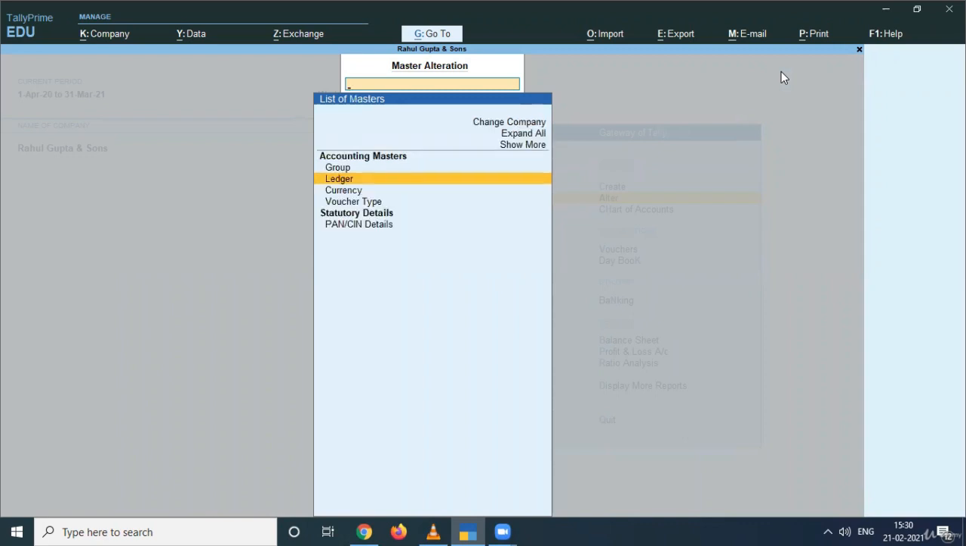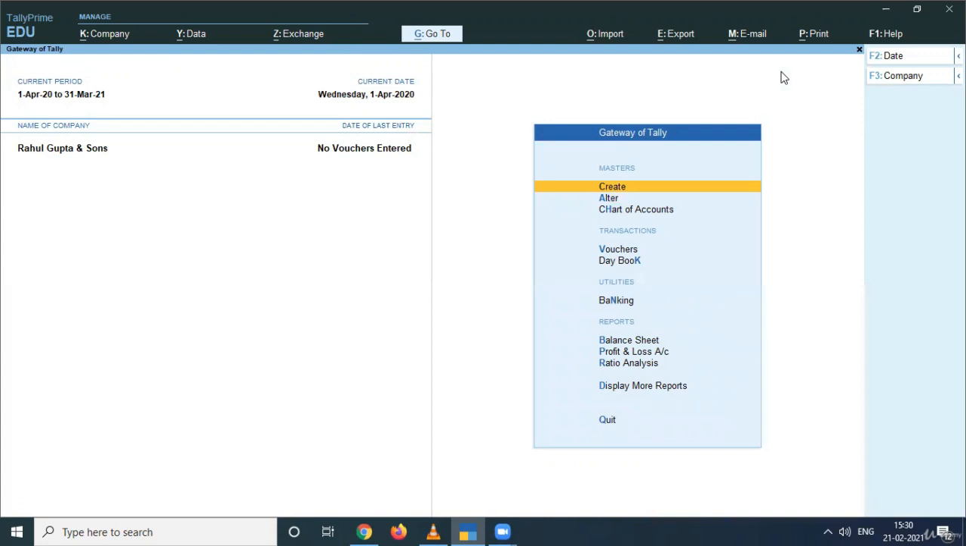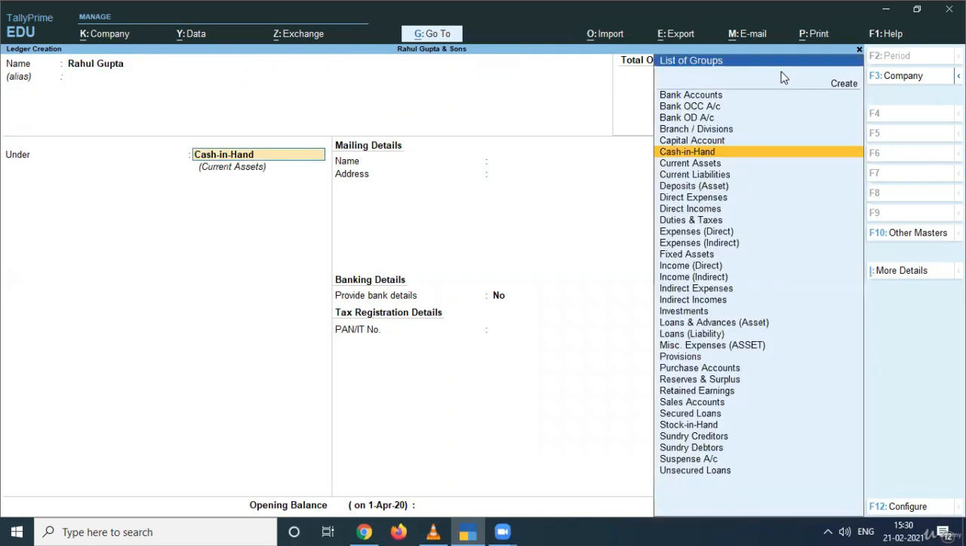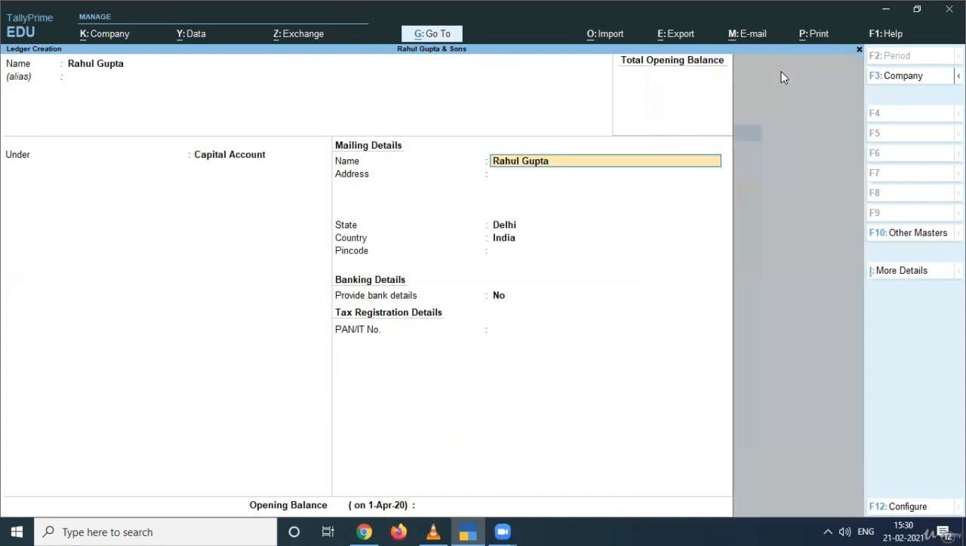So moving forward, I am starting with the creation of ledger, and the ledger that we need to start with is Rahul Gupta, the owner of the business who is investing his money in the business. So I am creating here Rahul Gupta's ledger and I'll post this under which group? Under capital accounts, because he is investing some money in the business and this account belongs to his capital account. So I am providing here other details like address and all the basic credentials